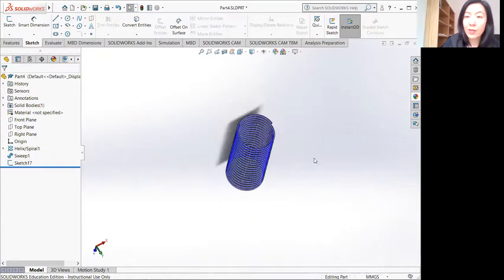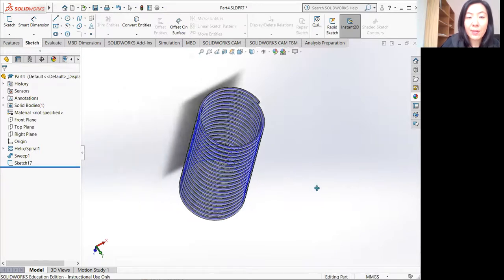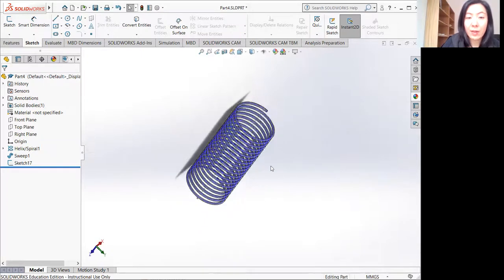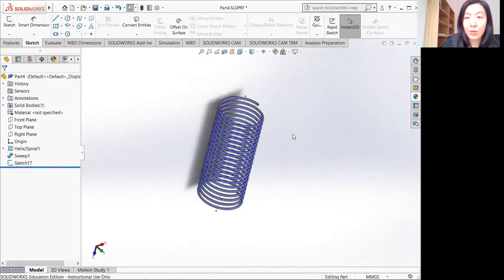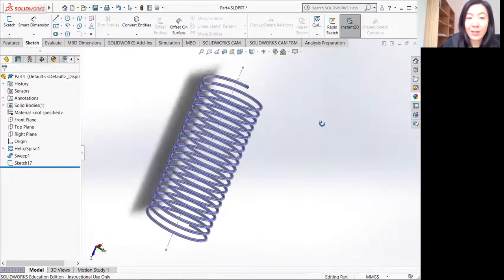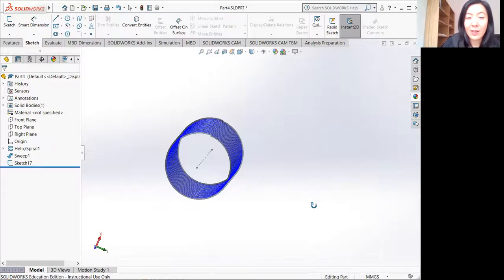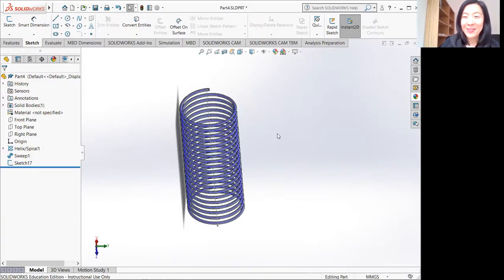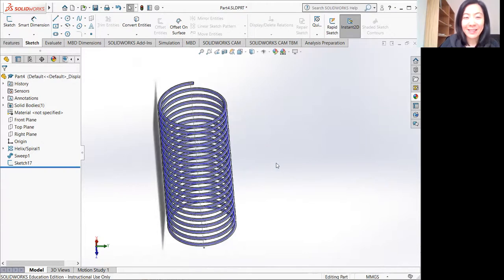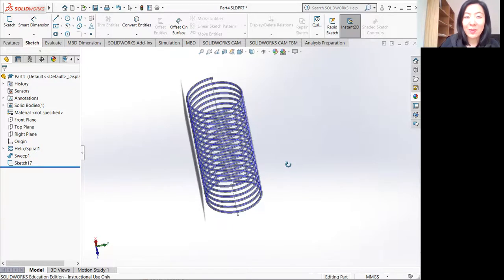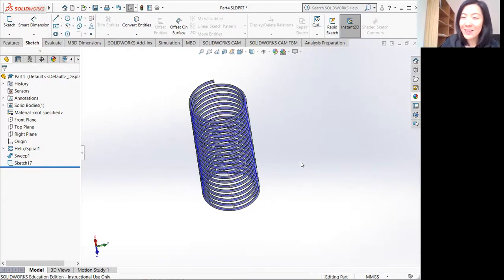So what the center line does in assembly is, because it's impossible to use a concentric mate between this spring shape and other parts of your pen, in order to use a concentric mate, you need to have that center line at the center or at the core of your spring. Yeah, you will understand once you start doing the assembly. So once you make the spring bit, don't forget to put that center line at the center of your spring.